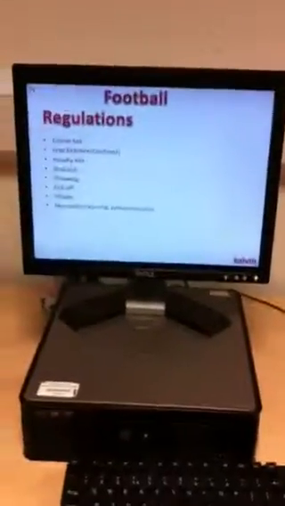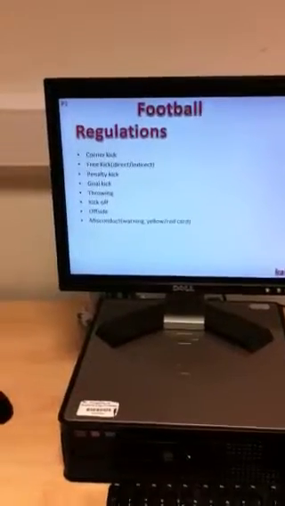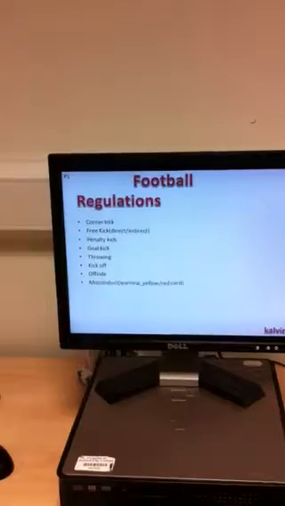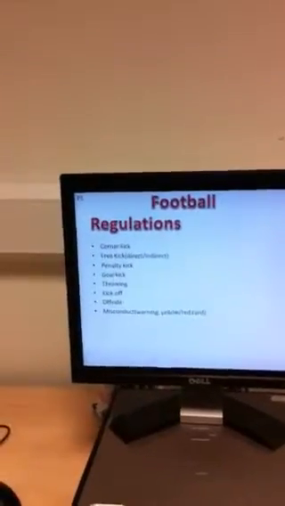Regulations of football. Corner kicks, free kick, direct or indirect, penalty kick, goal kick, throw-in, kick-off from the start or after a goal, offside, misconduct, warning, yellow card, red card.